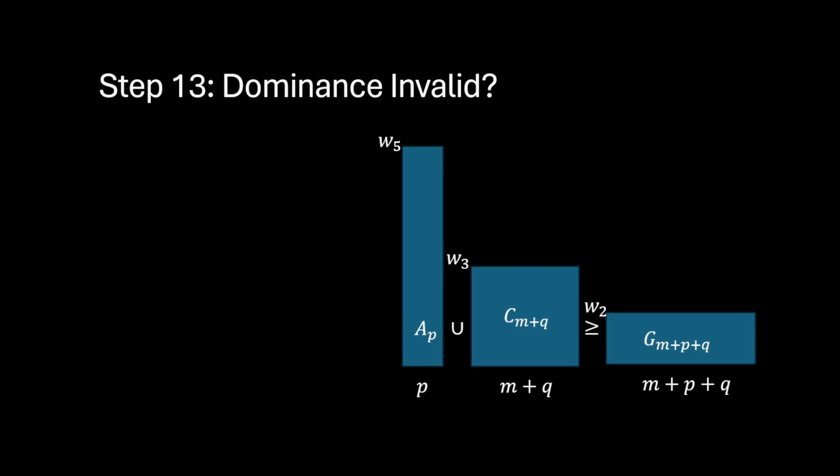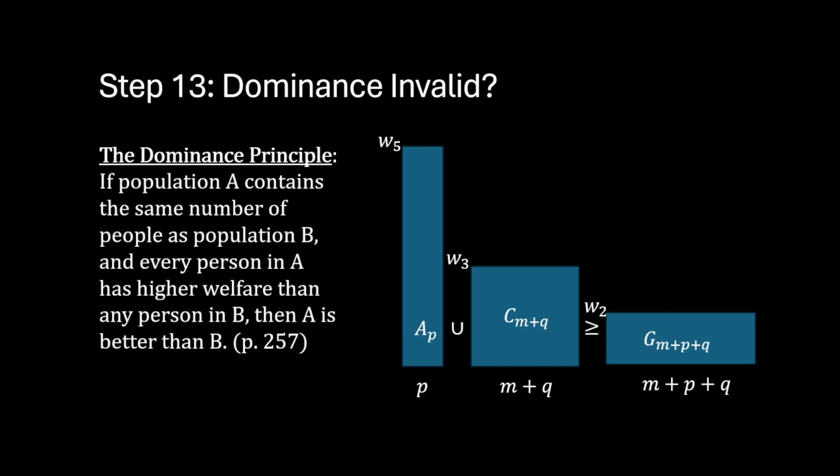In step 13, the dominance principle is applied by comparing population A and population C to population G, and saying that A and C must be greater than or equal to G. This must be true due to an application of the dominance principle, which says that if population A contains the same number of people as population B, and every person in A has higher welfare than any person in B, then A is better than B.